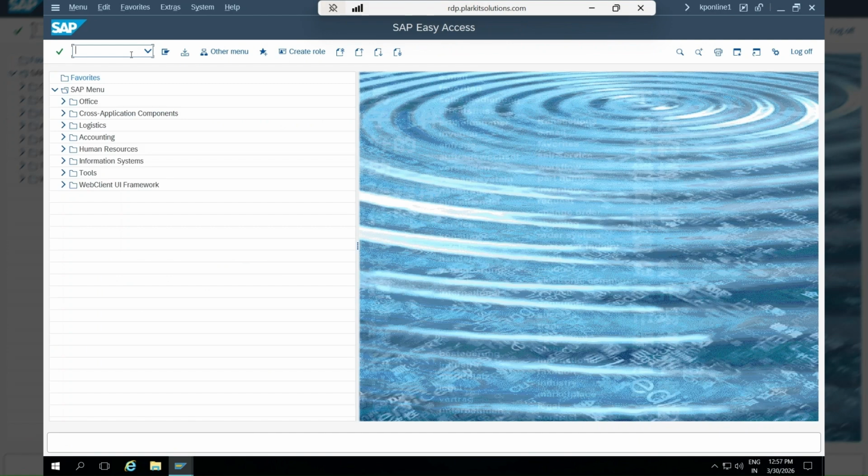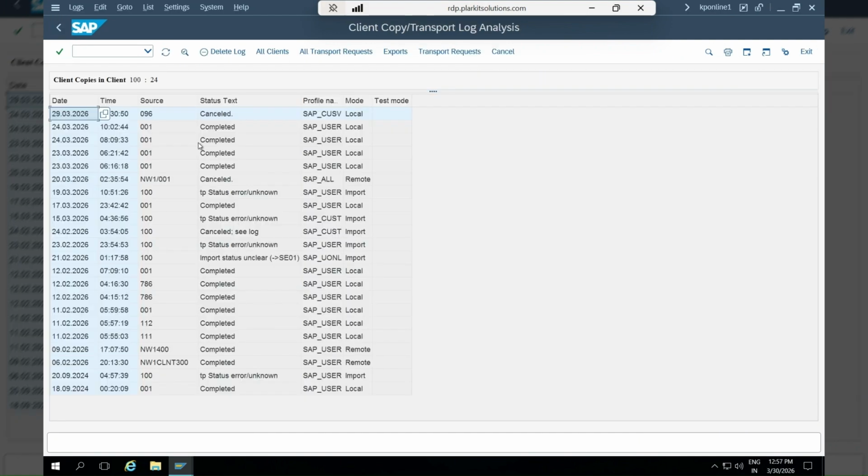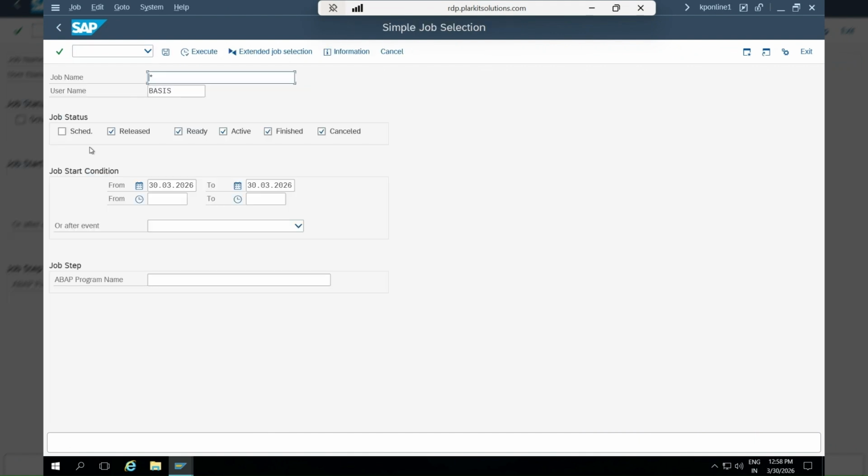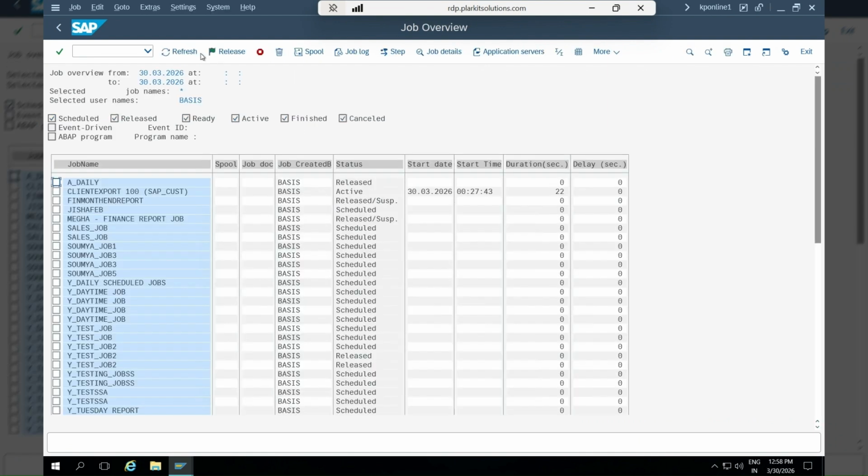This I'll select, then the log is displayed in SCC3. Okay, let's check SCC3. Okay, that job is maybe not started yet. Let's see SM37, scheduled, execute. Client export. This is the active job. Duration, this is the job that is active. Okay, the job is running, we can take it.